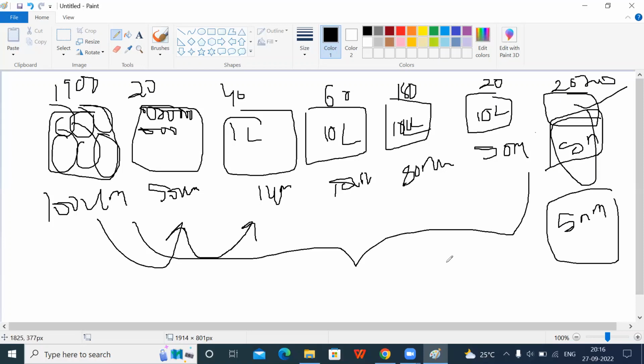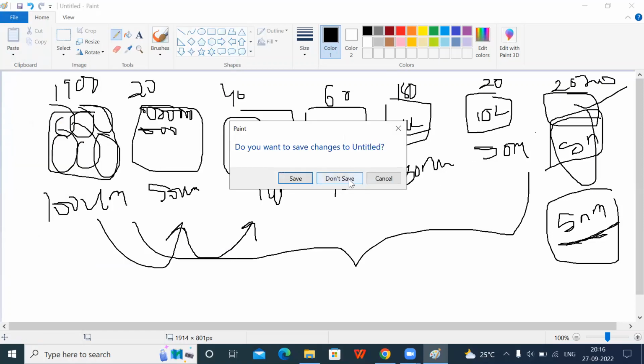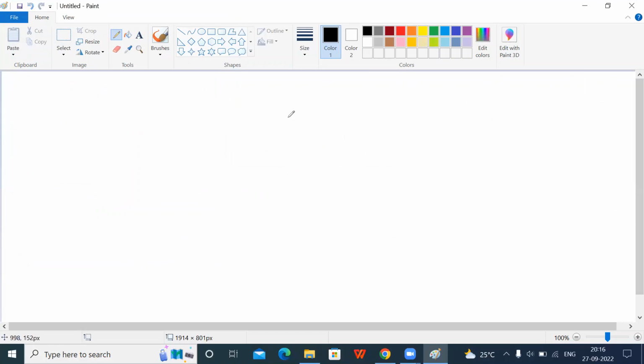What is meant by 5 nanometer? It is the size of the transistor. What is meant by the size of the transistor? How can we tell the size of the transistor? Can you tell me which transistor we are using? Don't feel bored, these are just basic topics.